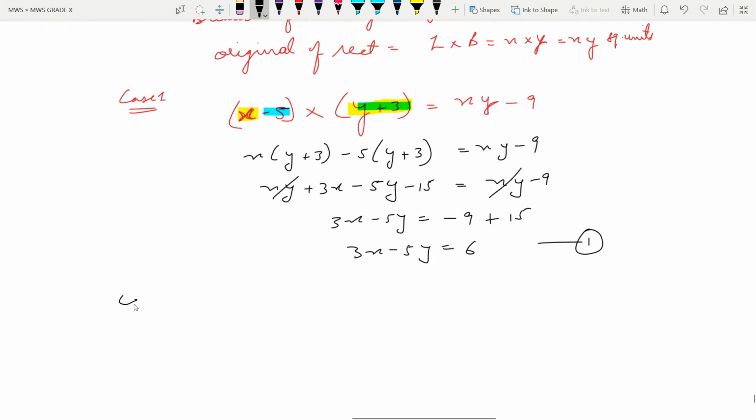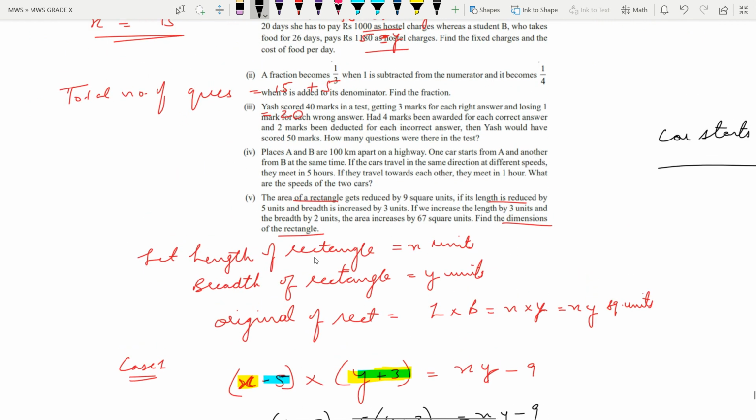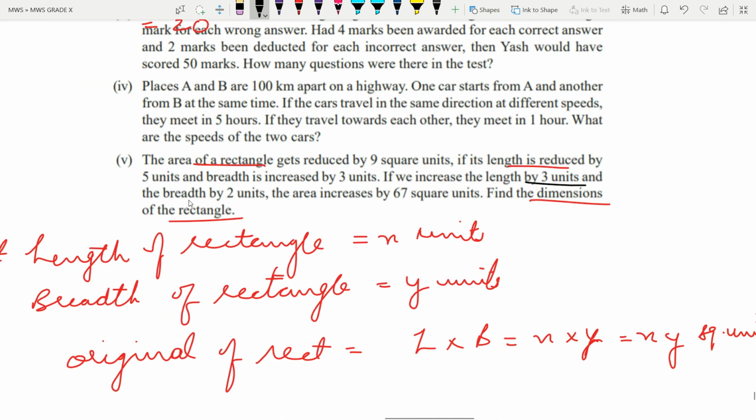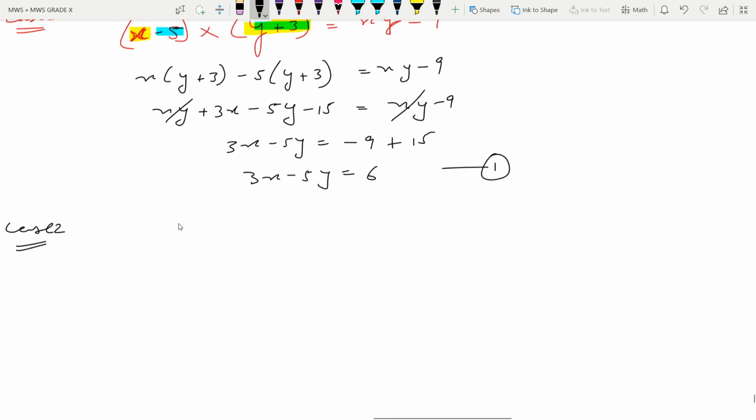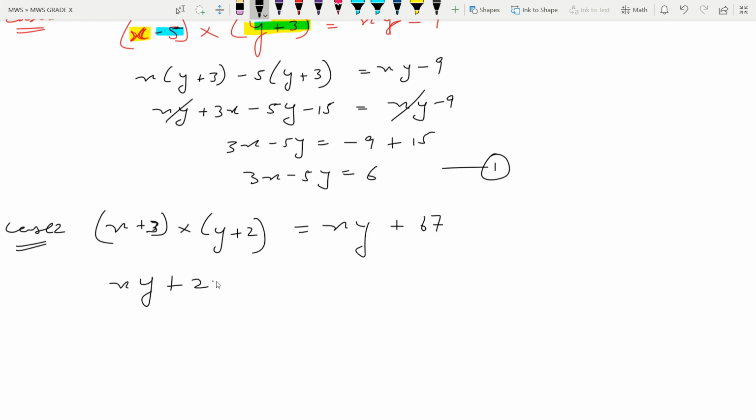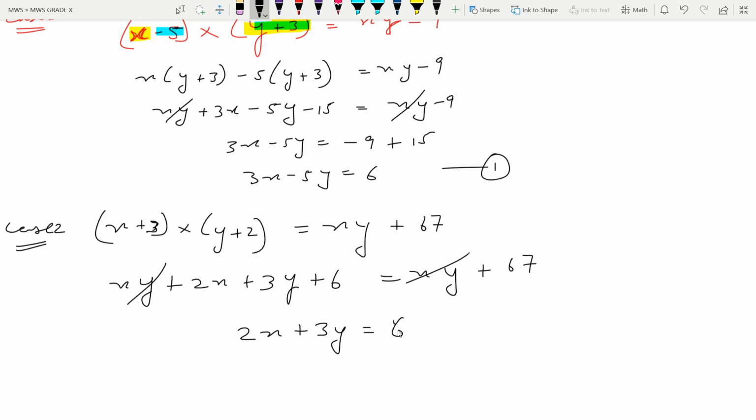Moving in the same manner in case 2. Now the second case, length and breadth both are increased. See, increase the length by 3 and breadth by 2, and area increased by 67. So again multiply: xy plus 2x plus 3y plus 6 is equal to xy plus 67. xy cancels out. 2x plus 3y is equal to 61.